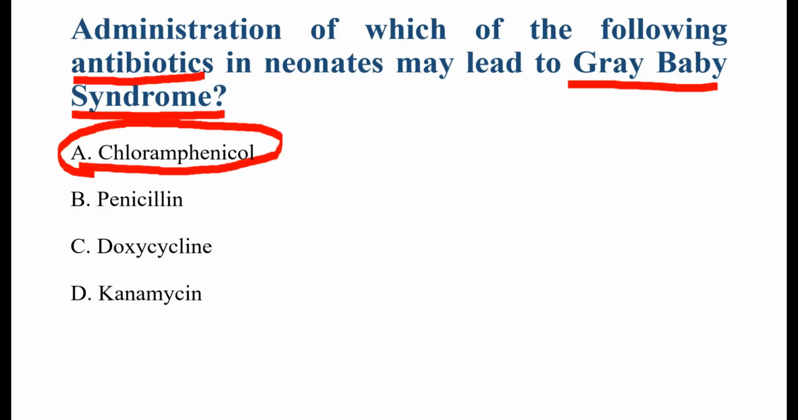Now see here that penicillin is commonly used in newborn infections. It does not cause gray baby syndrome. Doxycycline can cause tooth discoloration and bone growth inhibition in children, but not gray baby syndrome. Last, kanamycin can cause ototoxicity, that is hearing damage, and nephrotoxicity, but does not cause gray baby syndrome. So remember this classic pharmacological rule: chloramphenicol may lead to gray baby syndrome. This one is the most frequently asked antibiotic side effect question in exams like NORCET.